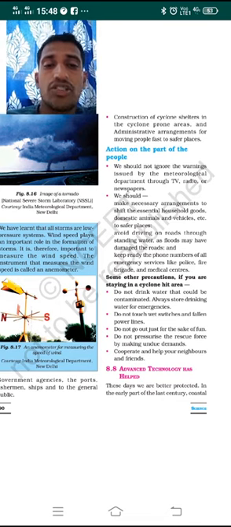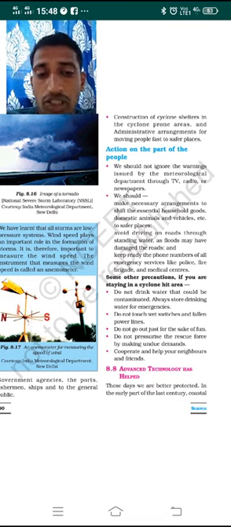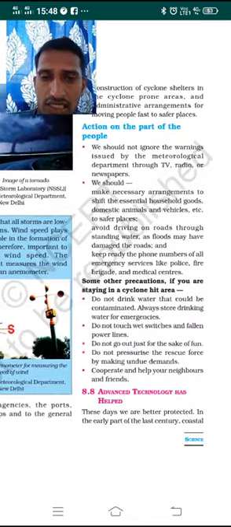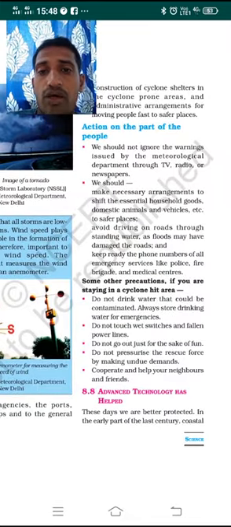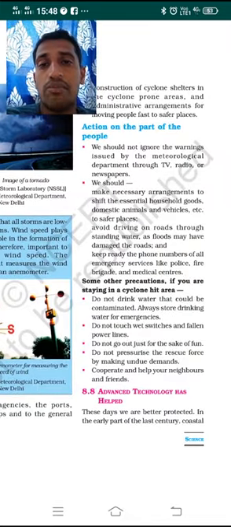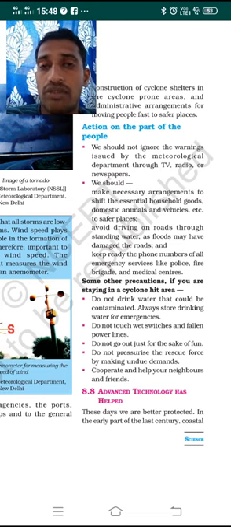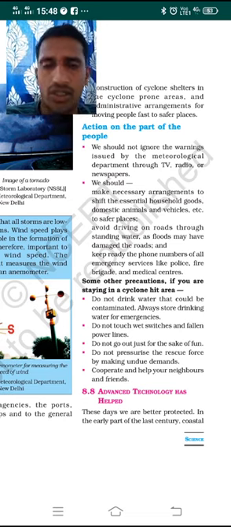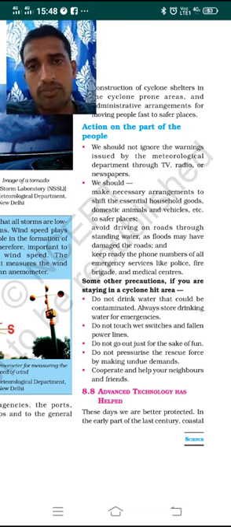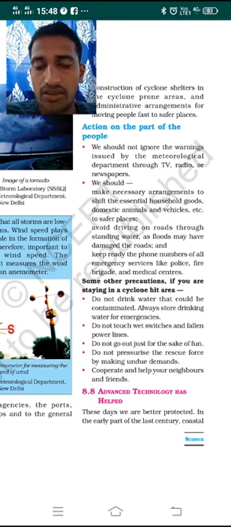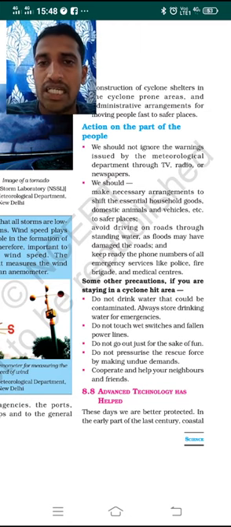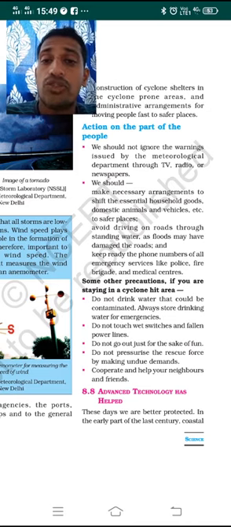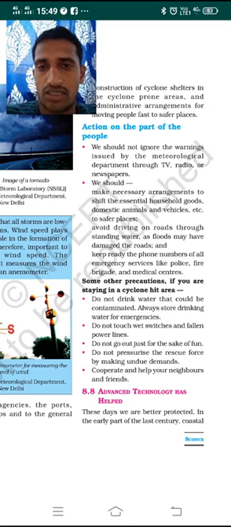Some action on the part of the people should also be taken. What are those? Let's see. We should not ignore the warnings issued by the meteorological department through TV, radio or newspapers. The weather forecast is given in newspapers, on radio, and on telecommunication channels like TV. In all three media, the cyclone forecast is given, so we should not ignore those warnings.